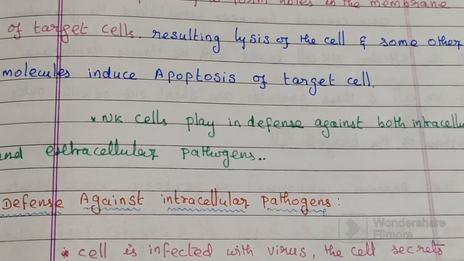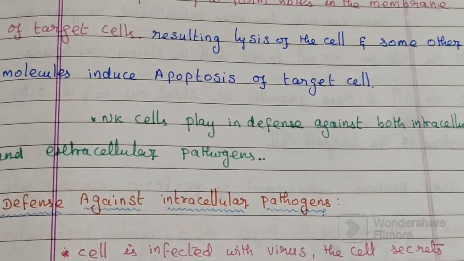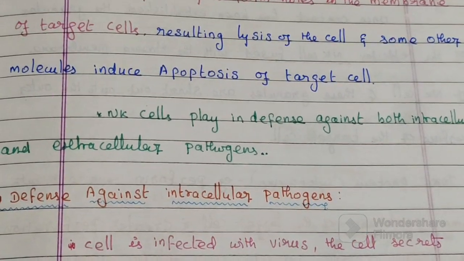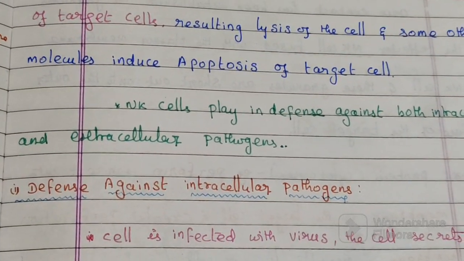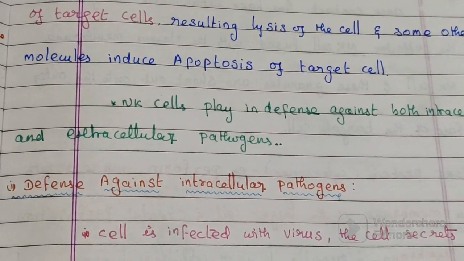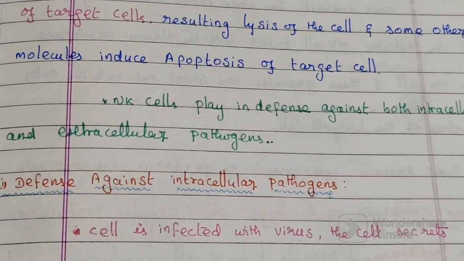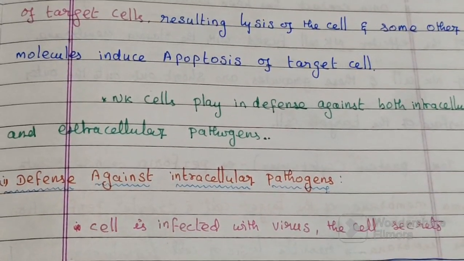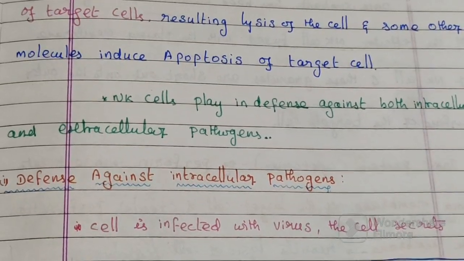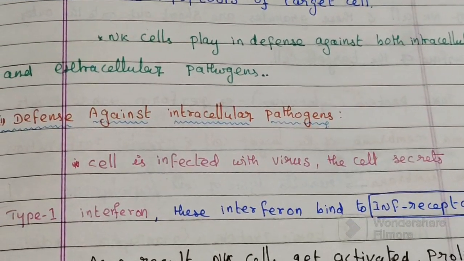NK cells play a role in defense against both intracellular and extracellular pathogens. Let us now understand how NK cells defend against intracellular pathogens, for example, a virus.